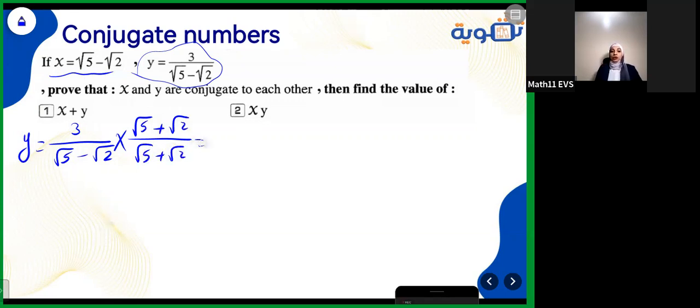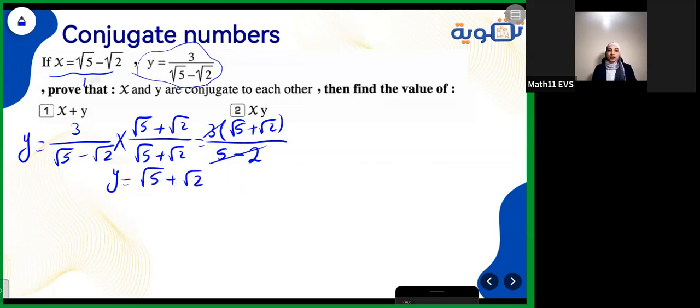Then, when you multiply numerators together and denominators together, don't distribute the 3. Keep it outside. You will need it later. Root 2 here. Over root 5, as we just did in multiplying two conjugate numbers, it will be 5 minus root 2 times root 2 equals 2. 5 minus 2, you know that, it's 3. 3 will be cancelled with this 3. Yes, that's why I told you to keep it outside. Don't remove it. Now, y will be just square root 5 plus root 2.